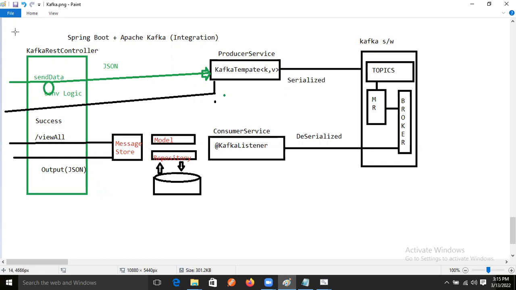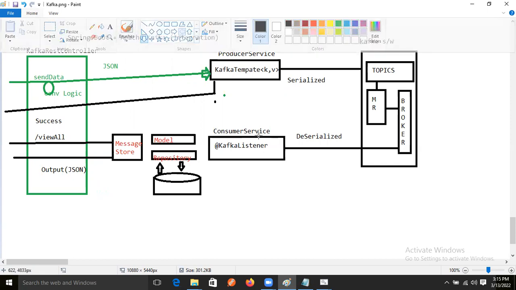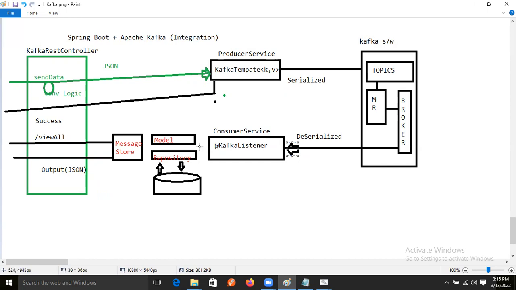Can you give an overview once, from send data till the Kafka listener, and then the model repository? What we will do now, from the outside, we will get the data, right? The end user is sending the data.